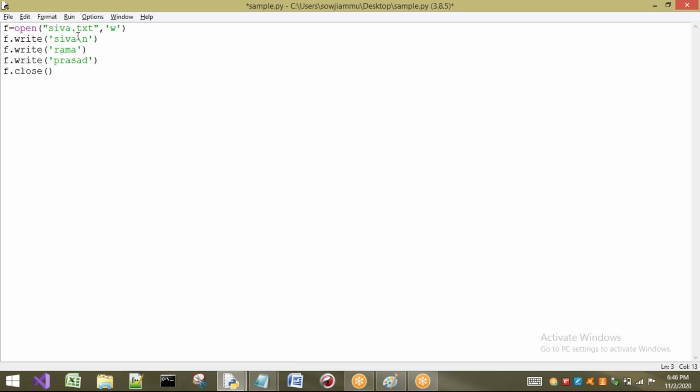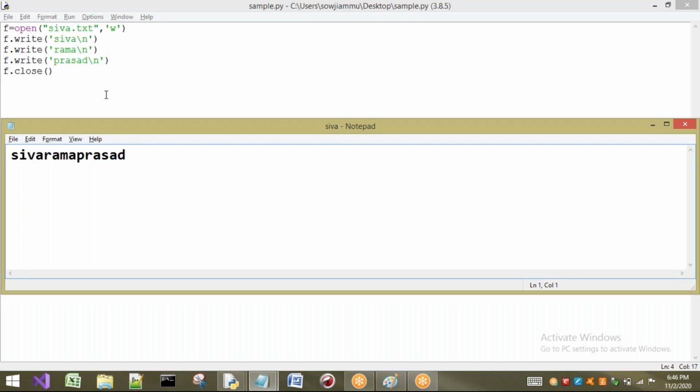Now observe, already some data is present in my Shiva file. If once again I execute the same program using write mode, what happens? The data is going to be overridden. Observe that now. Already ShivaRamaPrasad is there in my file. Now I am closing this file and executing this program.